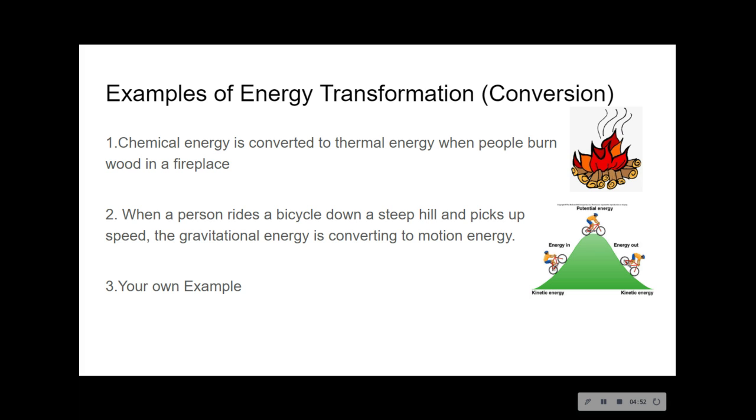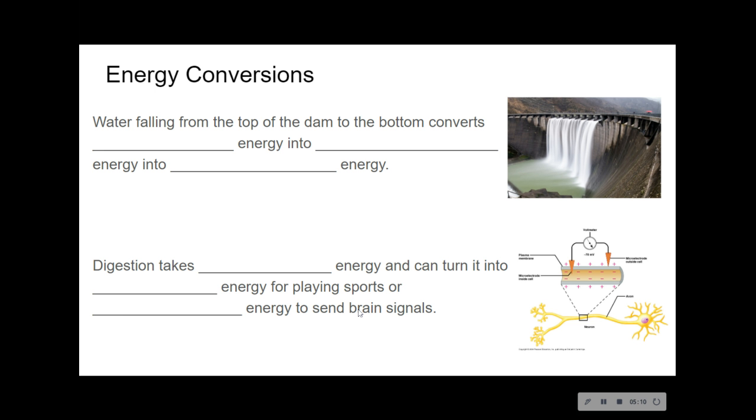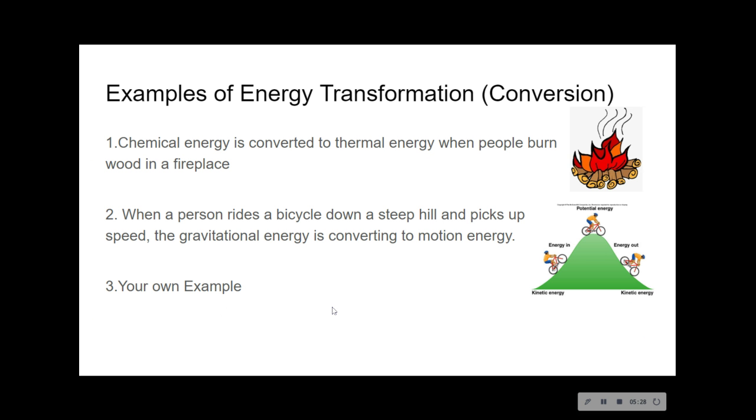When a person rides a bicycle down a steep hill, it'll pick up speed. The gravitational energy is converted into motion energy, and gradually, due to Newton's laws, as it goes on, friction will take hold of that bike and it will eventually stop and turn into potential energy again. Similarly, water falling from the top of a dam goes from potential energy into kinetic energy, and then back into potential energy as it gets to the bottom, just like we saw with the bike.